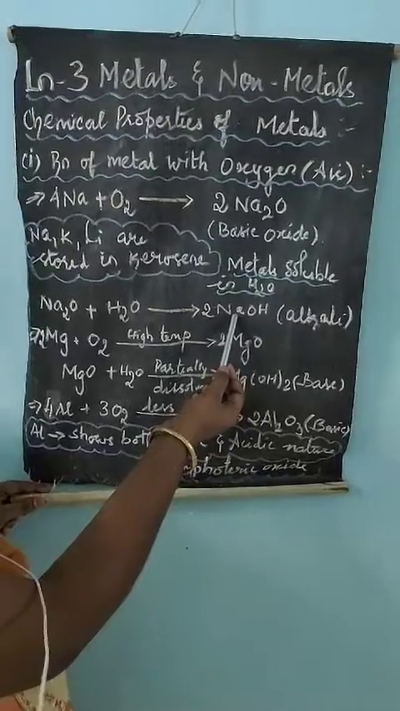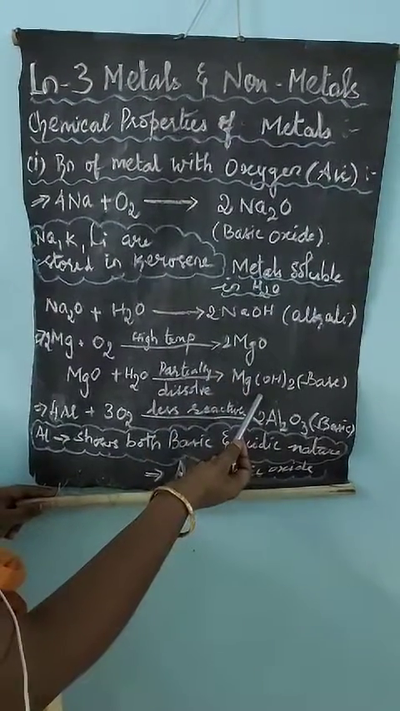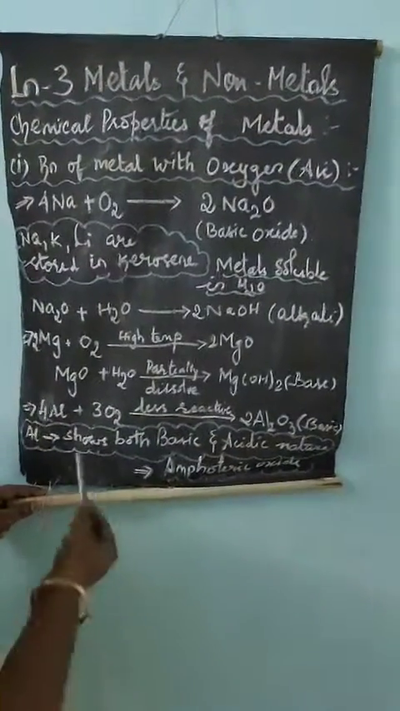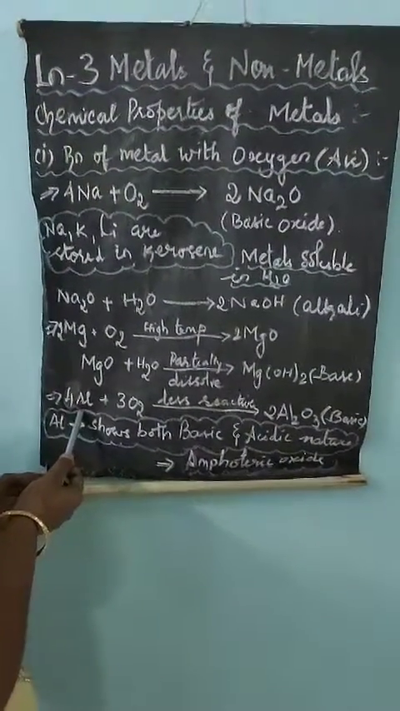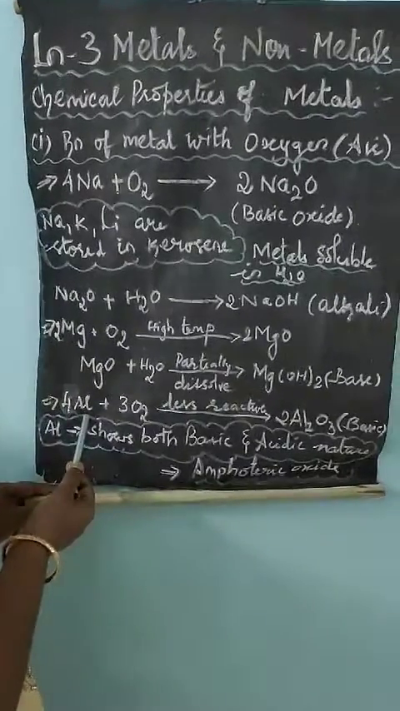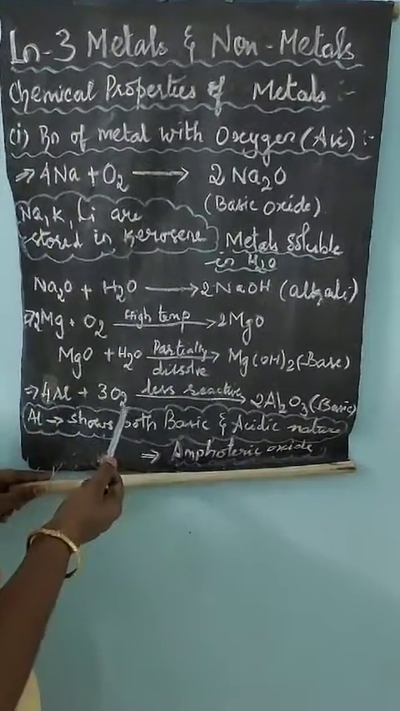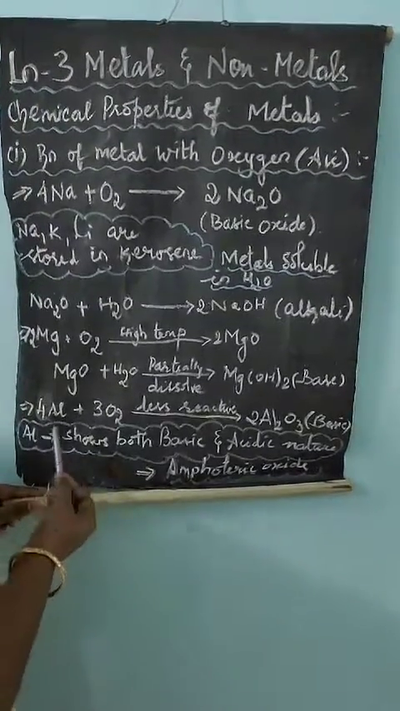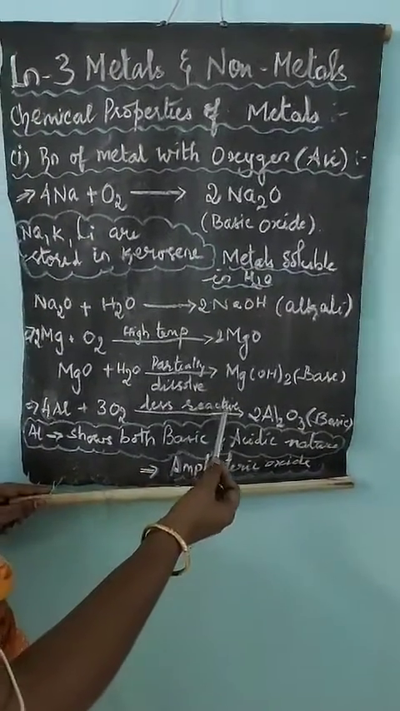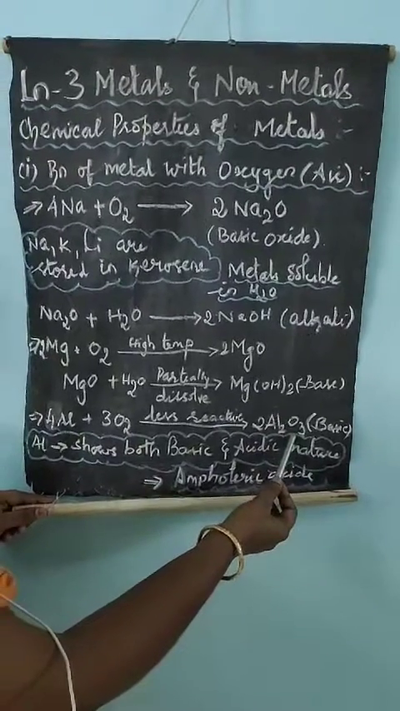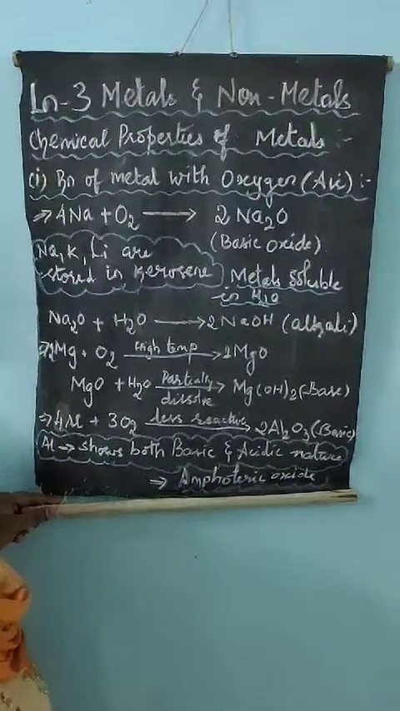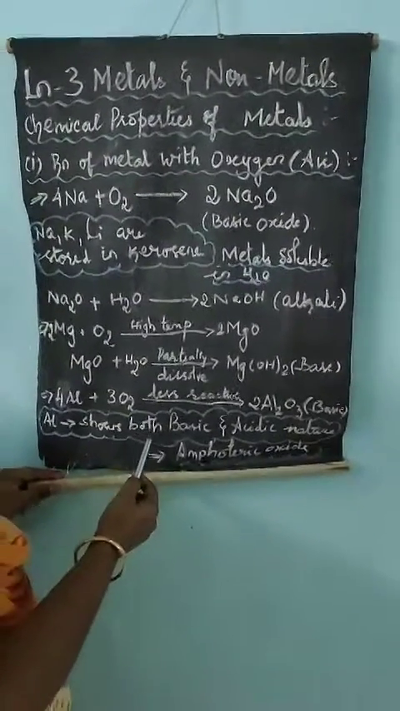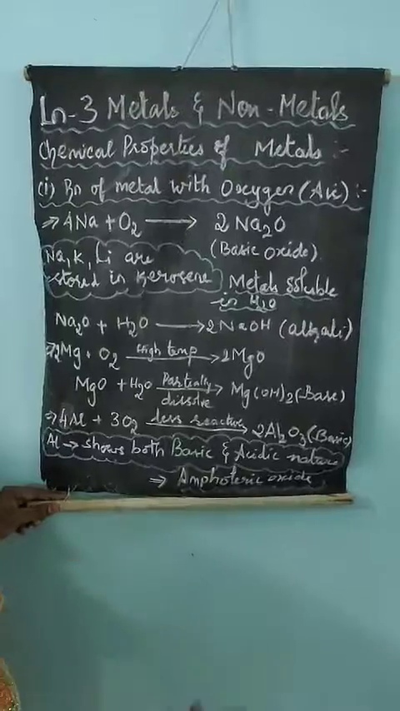Compared to sodium hydroxide, this is a less reactive metal, that is, less basic in nature. The next metal we are going to see is aluminium. Aluminium reacts with oxygen and is the least reactive metal. It forms aluminium oxide, which is again basic in nature. Here aluminium shows both acidic and basic nature.